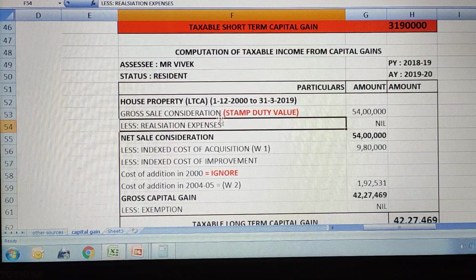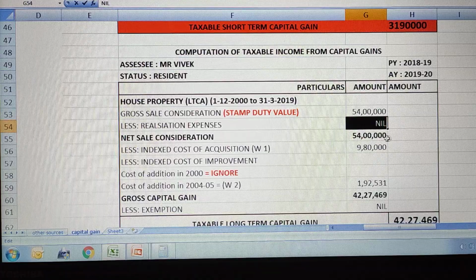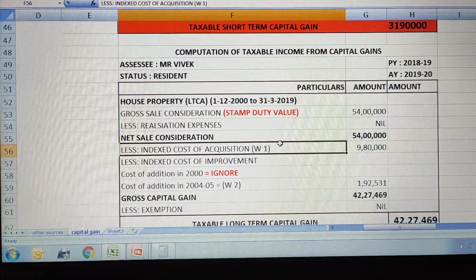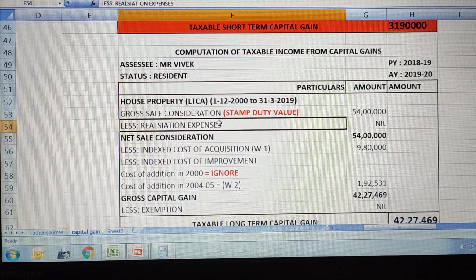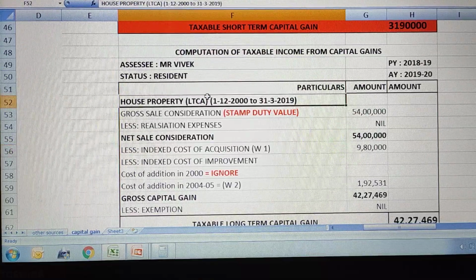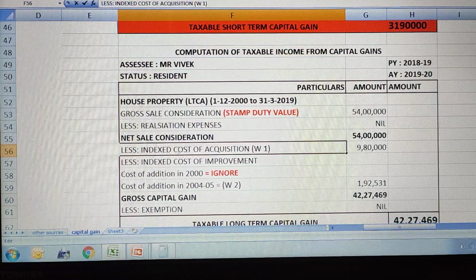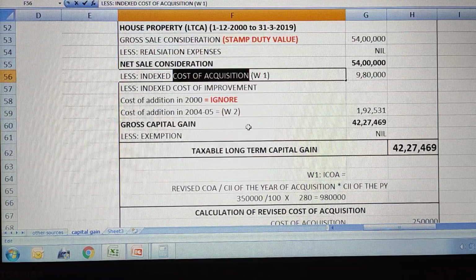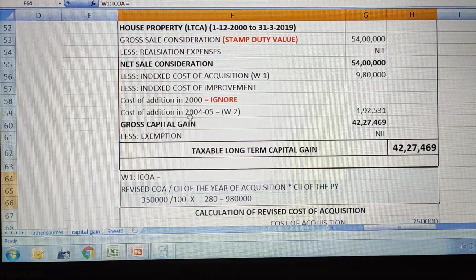With this you subtract the realization expenses, which are not available in the question, so it is nil. So you will get 54 lakhs itself as net sale consideration after subtracting the realization expense, which is not there in this problem. Because this asset is long term in nature, we need to do indexing of cost of acquisition. How are you going to do the indexing of cost of acquisition? Here is the format or formula for that.